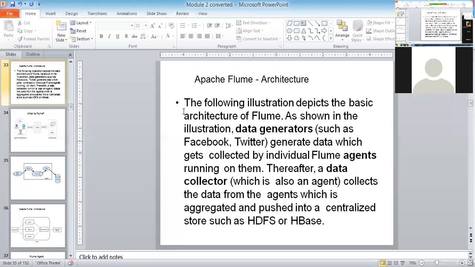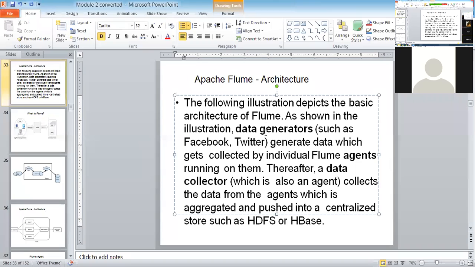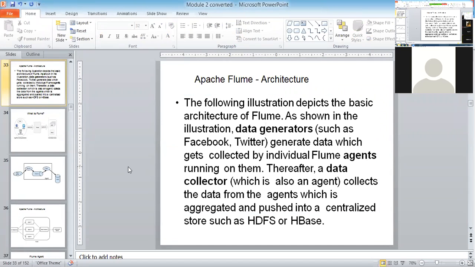Okay, so see the following things: data generators. You know what is the meaning of data generators? They are nothing but Facebook, Twitter, LinkedIn. They are all data generators which are going to generate the data. And Flume is the one which is going to collect the data, it is going to act like an agent. And then all the data by means of an agent is going to be stored into HDFS or HBase. Believe me, centralized storage is nothing but Hadoop, the Hadoop distributed file system.